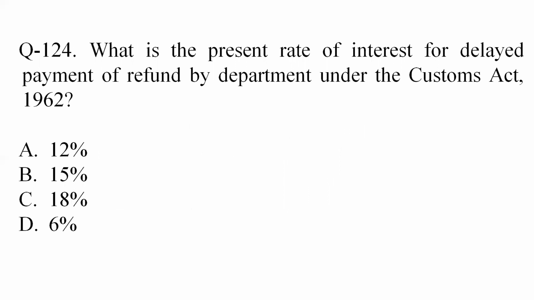Question 124. What is the present rate of interest for delayed payment of refund by the department under the Customs Act 1962? If the department delays the payment of duty refund, then the interest rate is 6%. And if it has been delayed by the importer, the rate is 15%. So as per the options, option 4 is the correct answer, 6%.